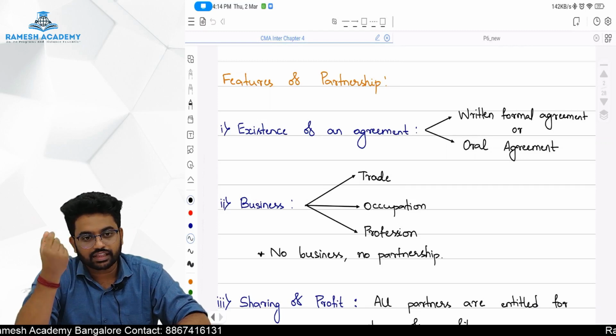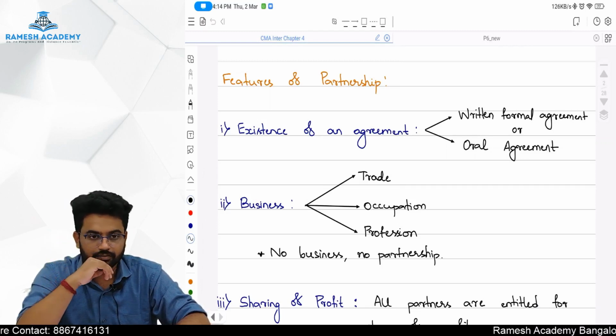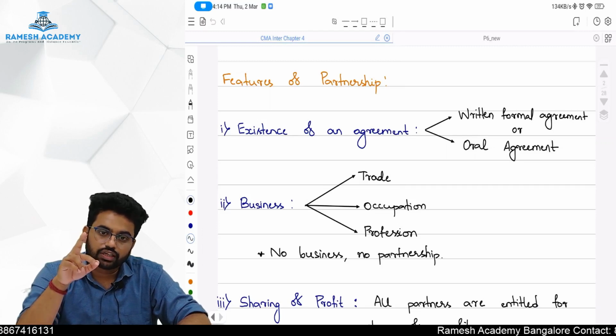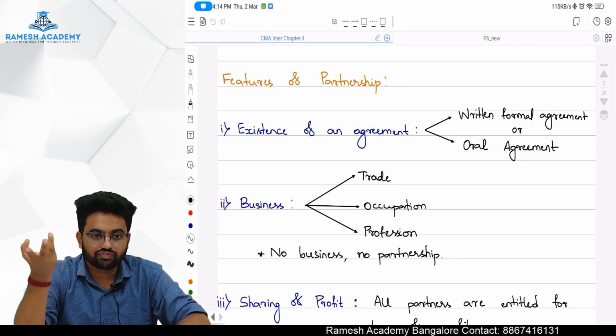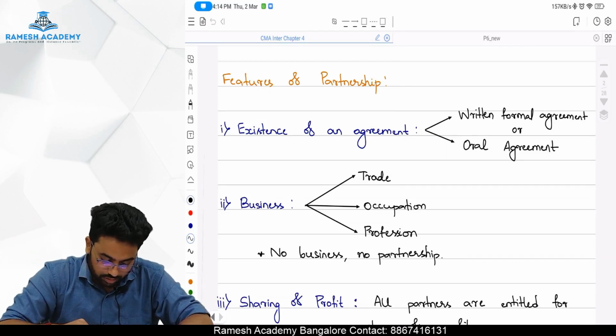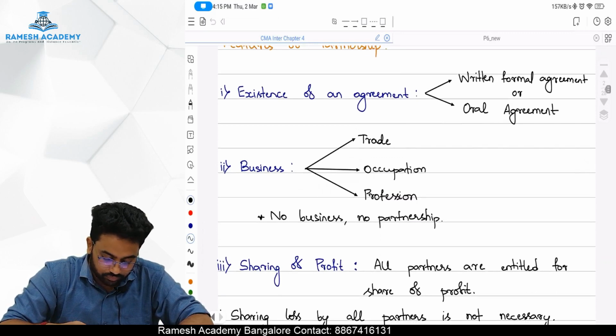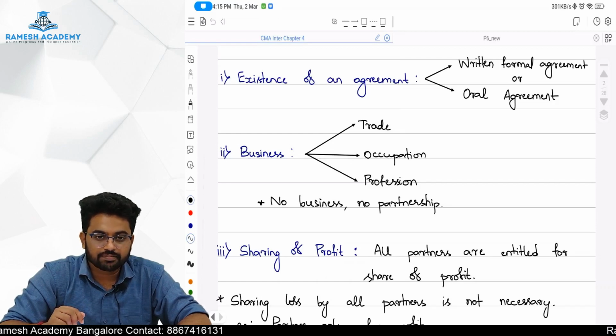You might have already learnt it in your Indian Contract Act, right? A contract can be oral as well as written. Okay. So the agreement might be a written formal agreement or an oral agreement. If it's a written formal agreement and it is registered, we call it a partnership deed. Okay, we call it a partnership deed.